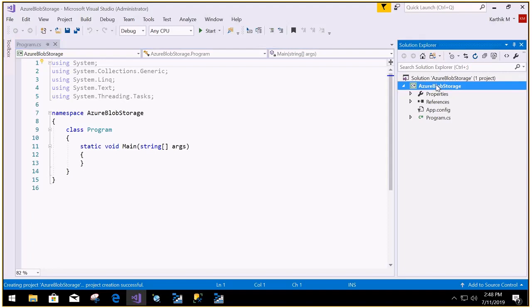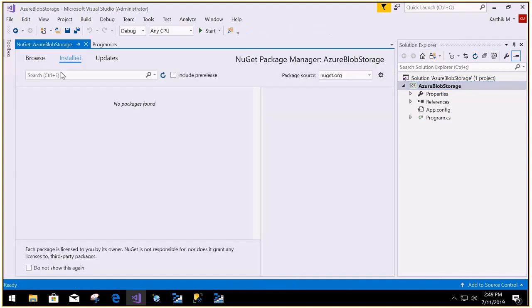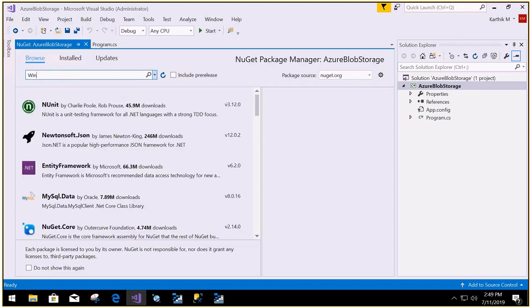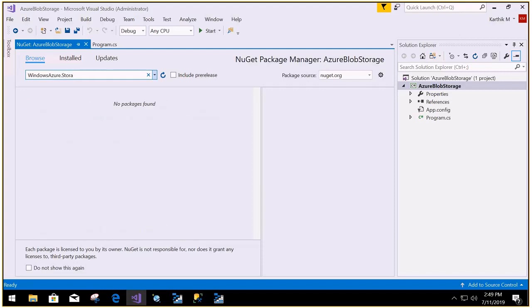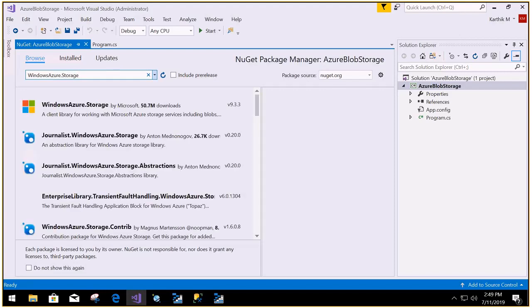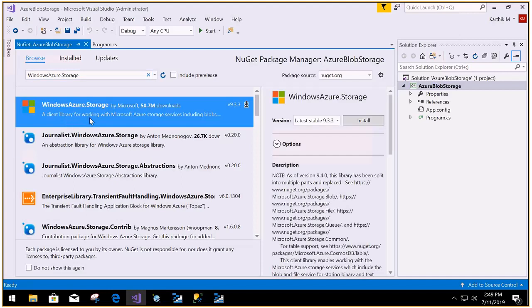Right click, manage NuGet packages. So let me add WindowsAzure.Storage. Okay, the current version is 9.3.3. Let me install this package.